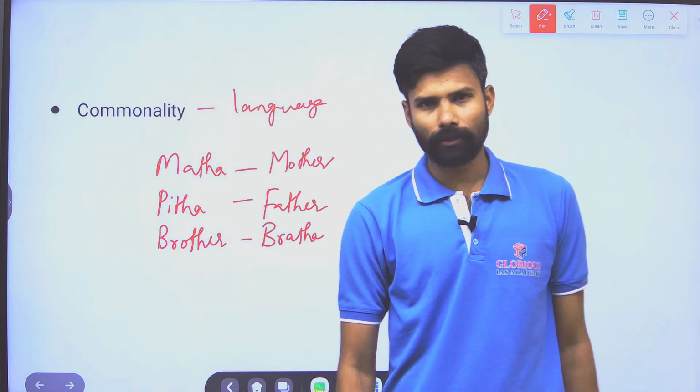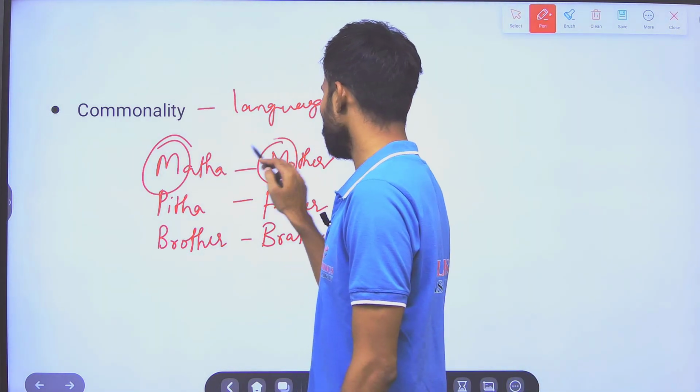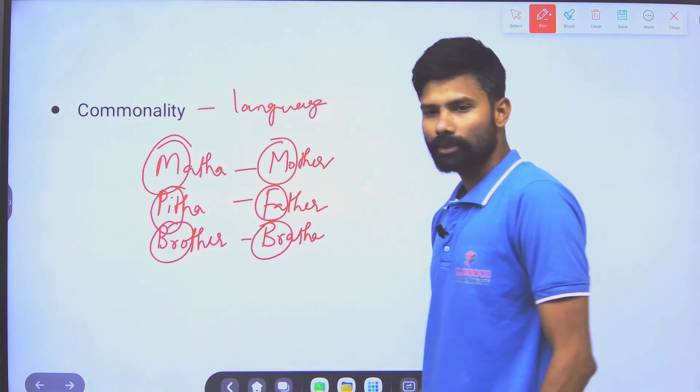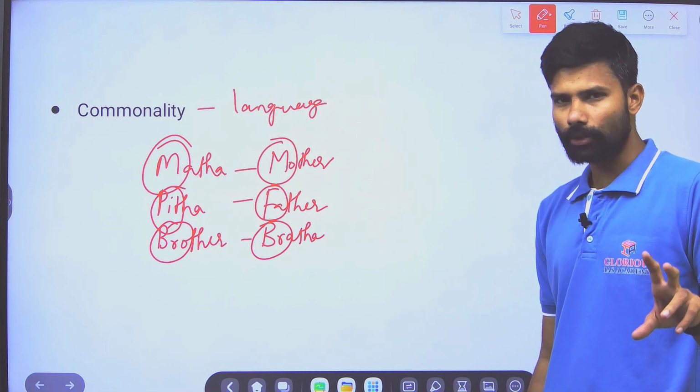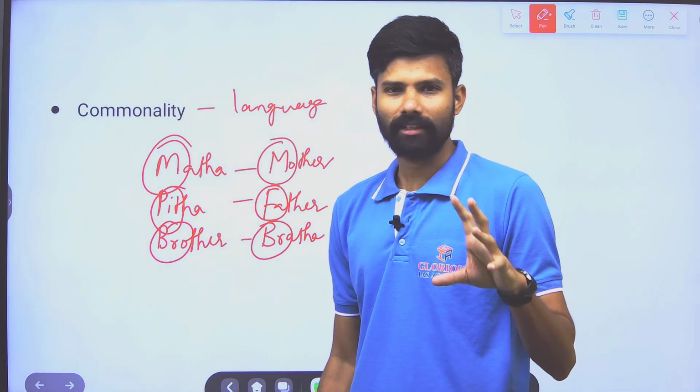So if you observe one thing here, it is having such commonalities: mama, papa, bra, bro.